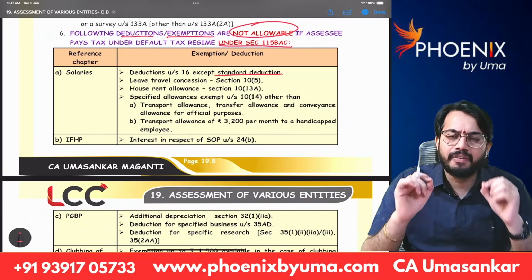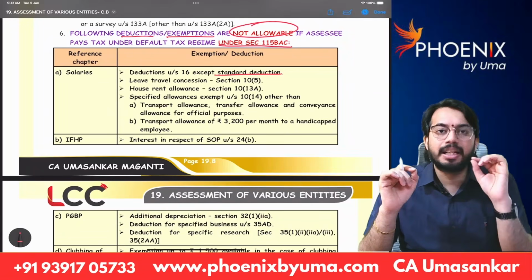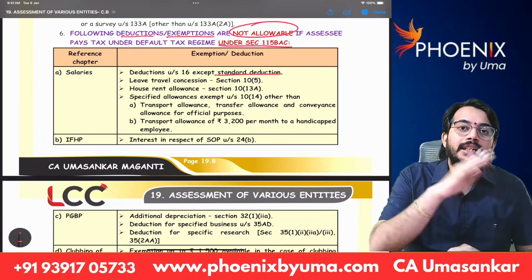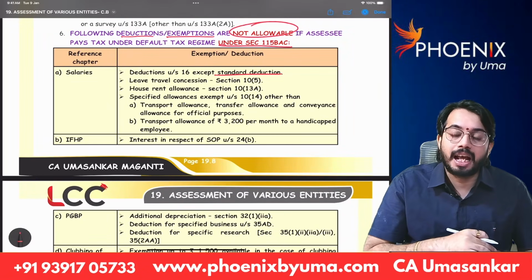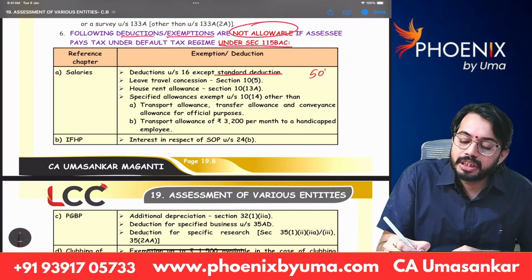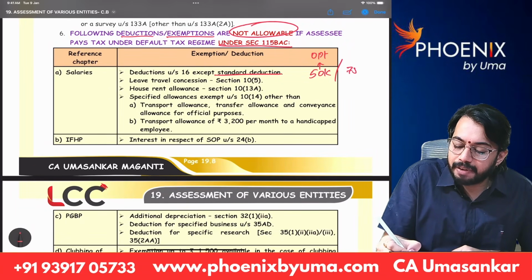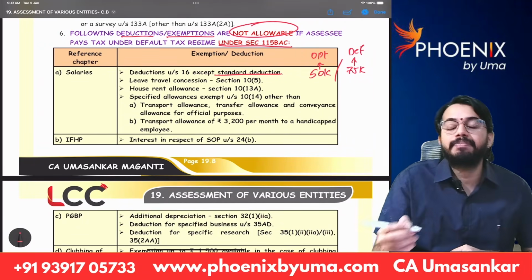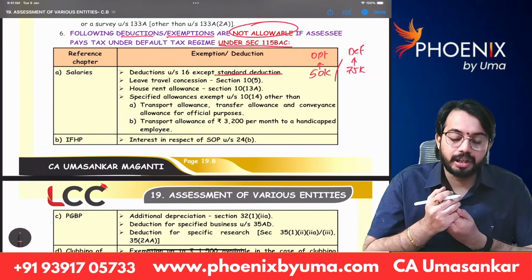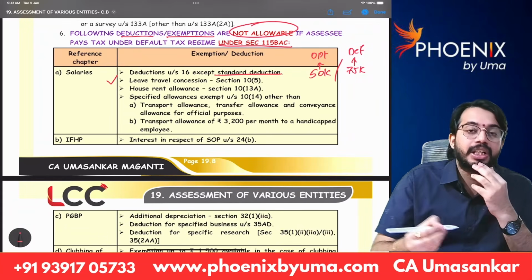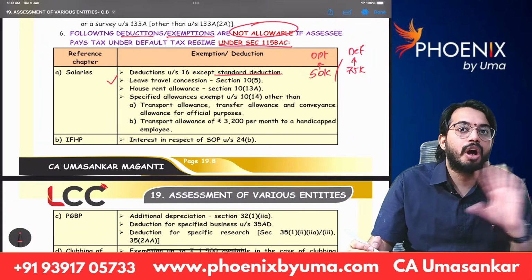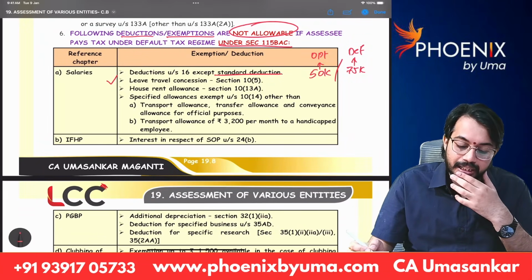So we can tell one thing: standard deduction is allowed both under default tax rates as well as under optional tax rates. See, 50,000 standard deduction is available under optional tax rates. 75,000 standard deduction is available under default tax rates. Okay. That's the point. Next, leave travel concession. LTC benefit is also not available under default tax rates.